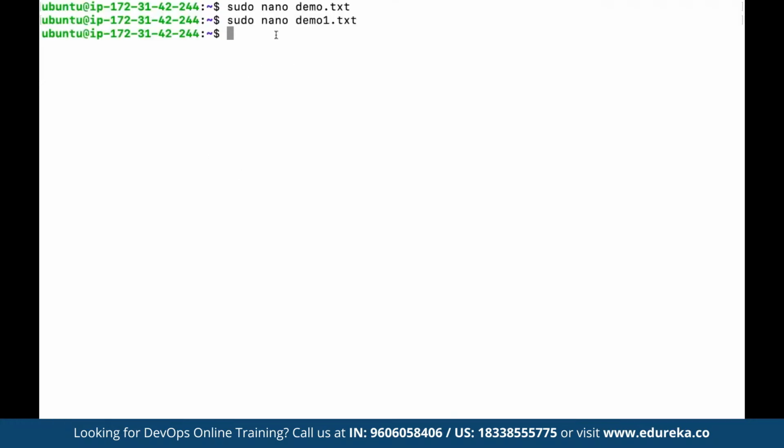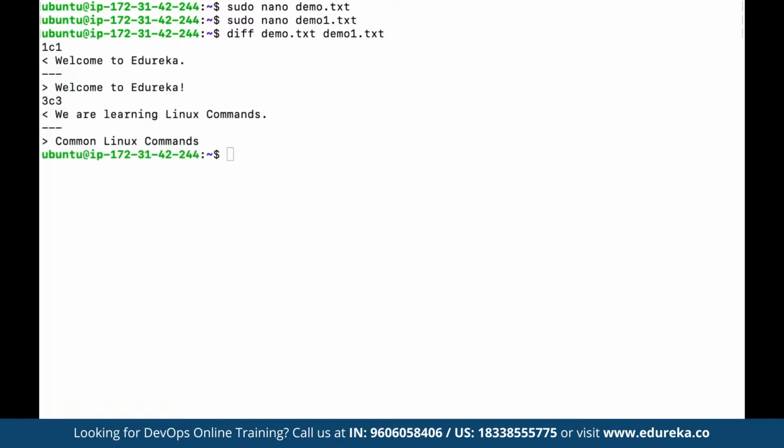We can come out. Now we want to see the difference in these two files. So here we can use diff. We want to see the difference between demo.txt and demo1.txt. So for these two files, we can use the command diff, the same way we have git diff. So diff is going to simply show us the difference between these two files. We can see welcome to Edureka is different.